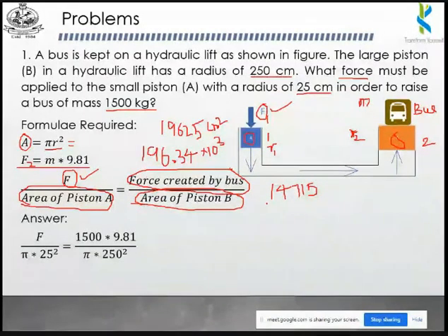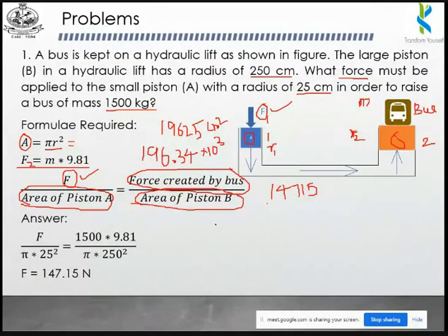So 147.15? 144.15, sir? But the answer is 147. Okay.